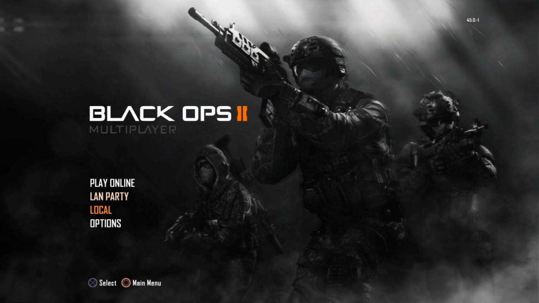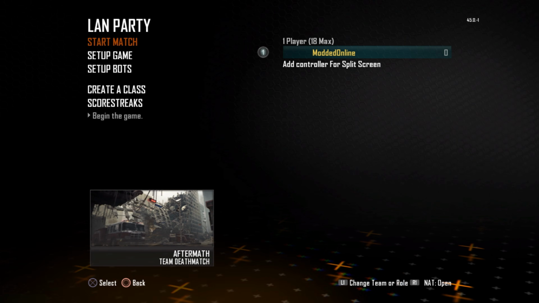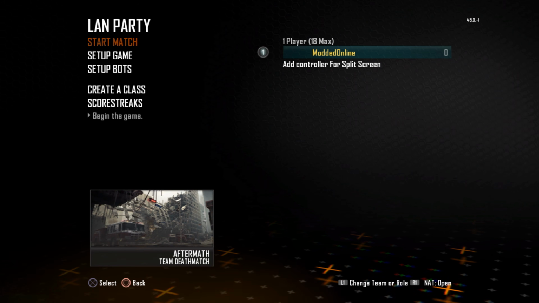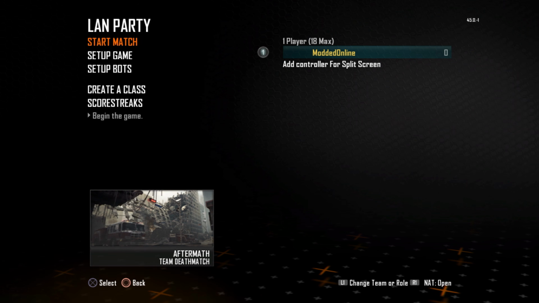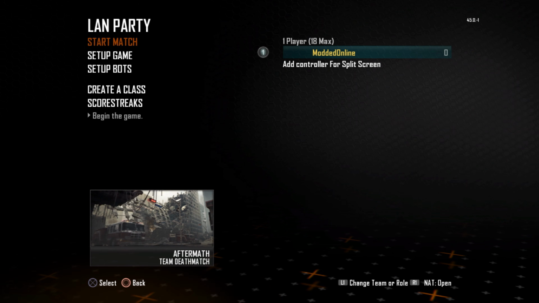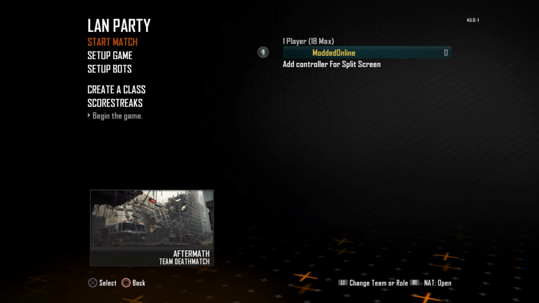Okay, so now we're at the main menu. If we head into LAN game, create game. So in order to actually inject the menu, when you first load up multiplayer or load up the game, you might get a notification saying that the injector is active. Because I've already done it before in the past, it doesn't come up.